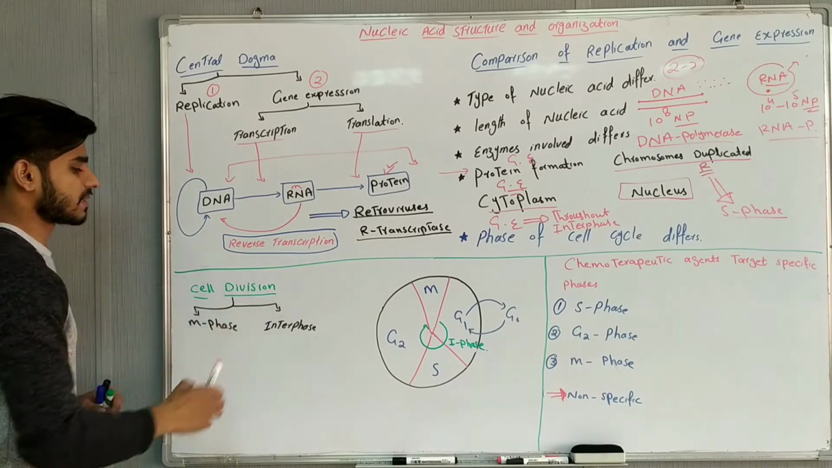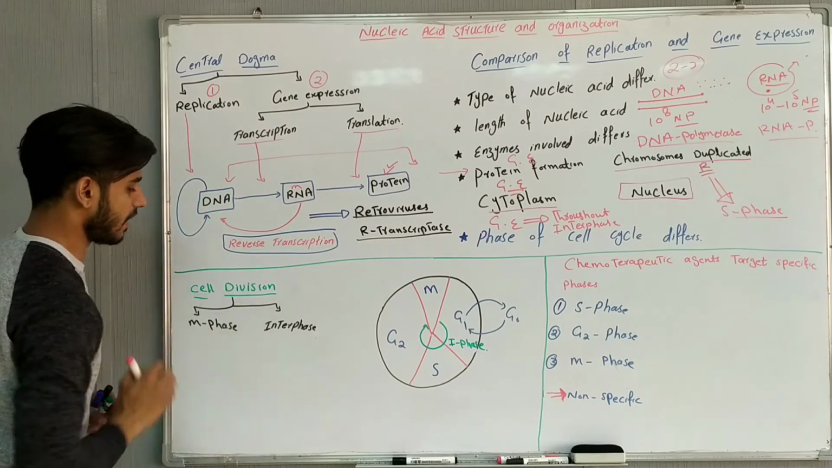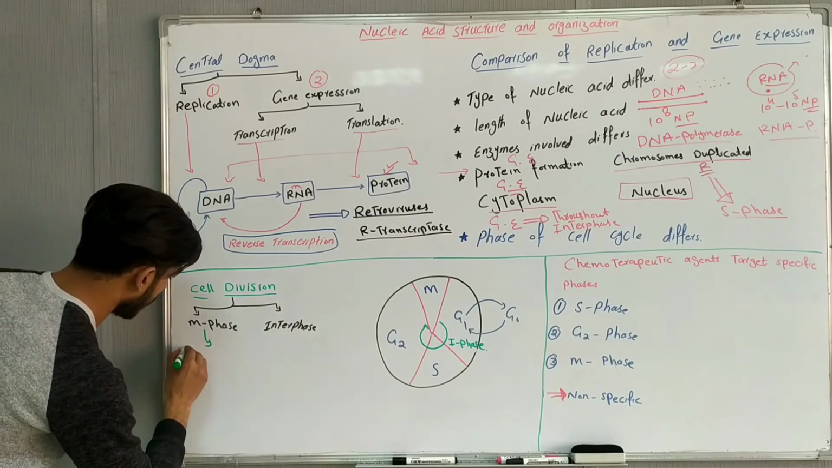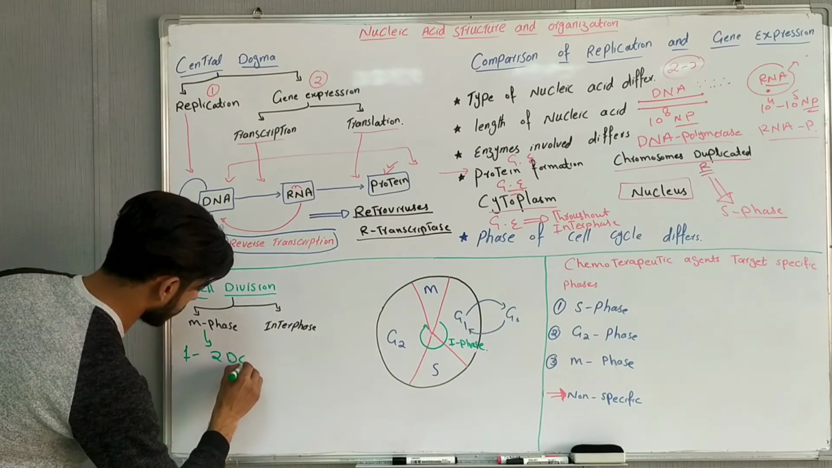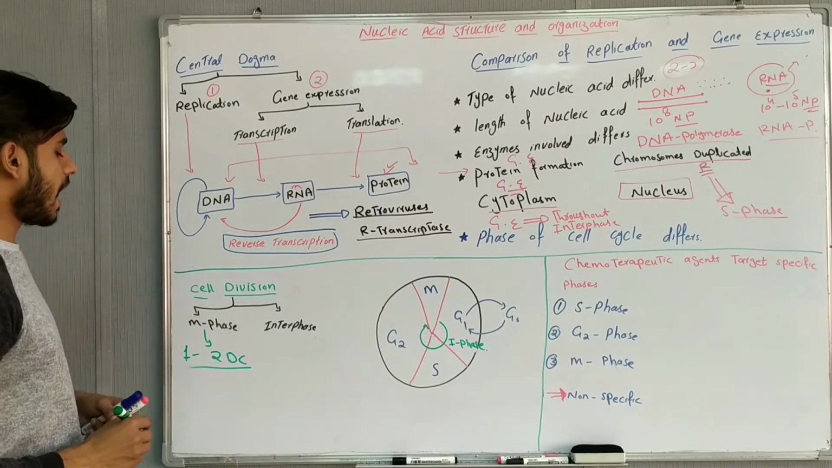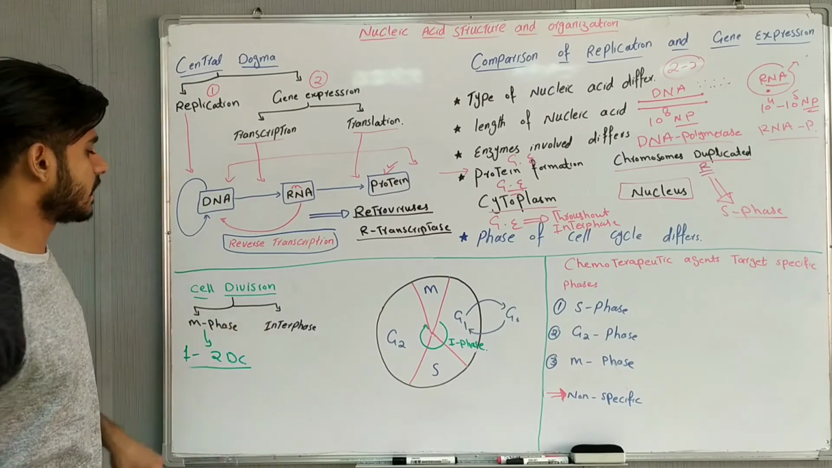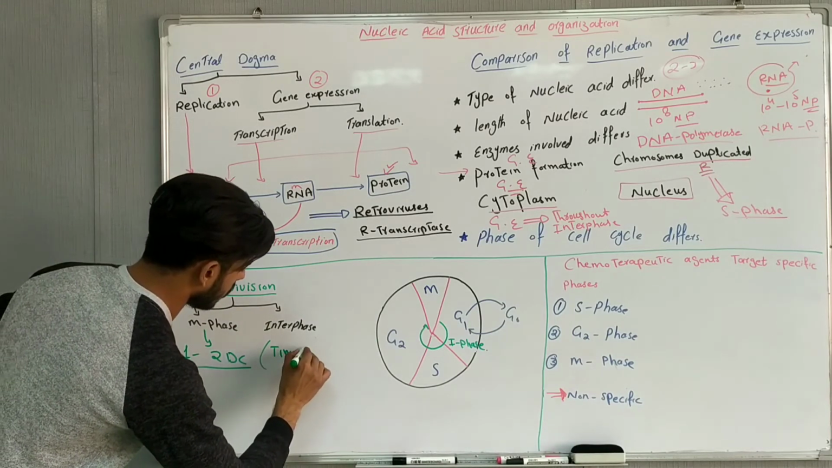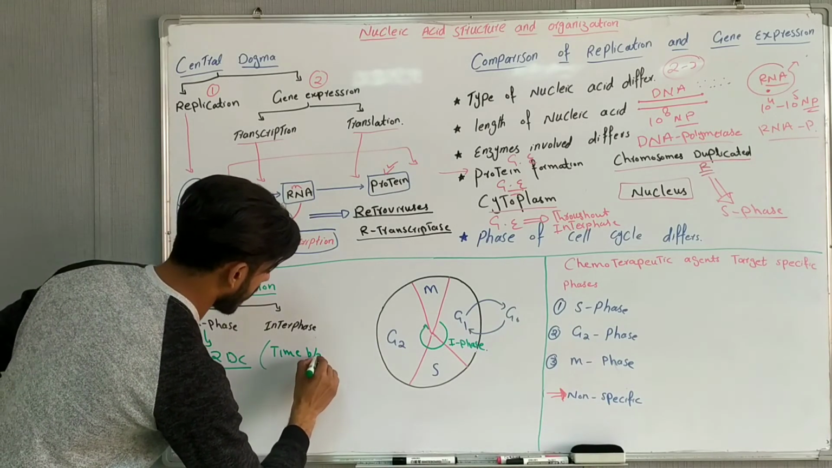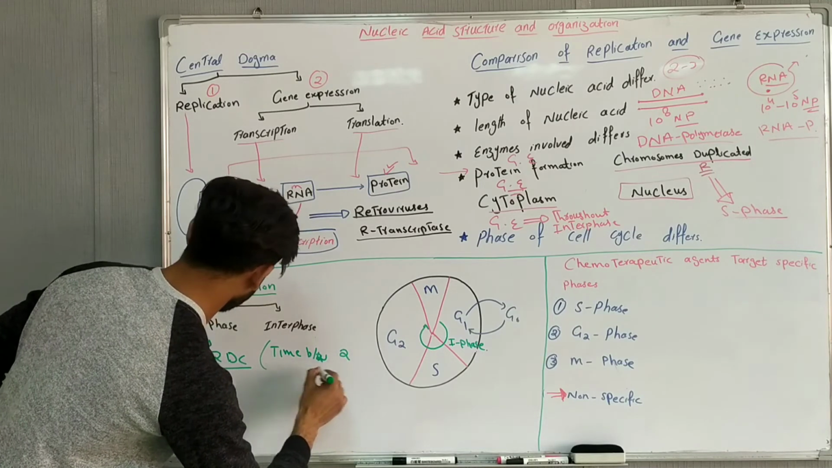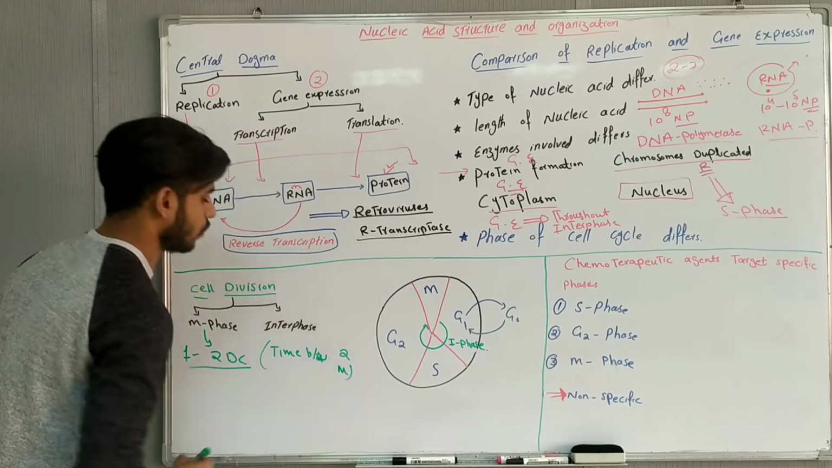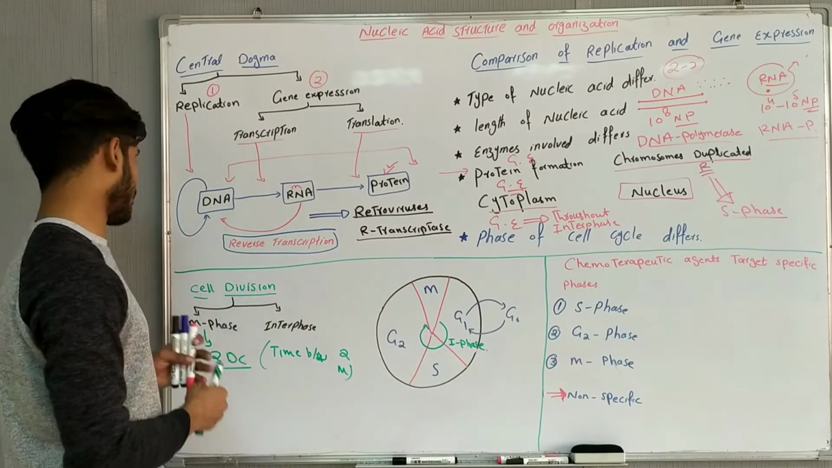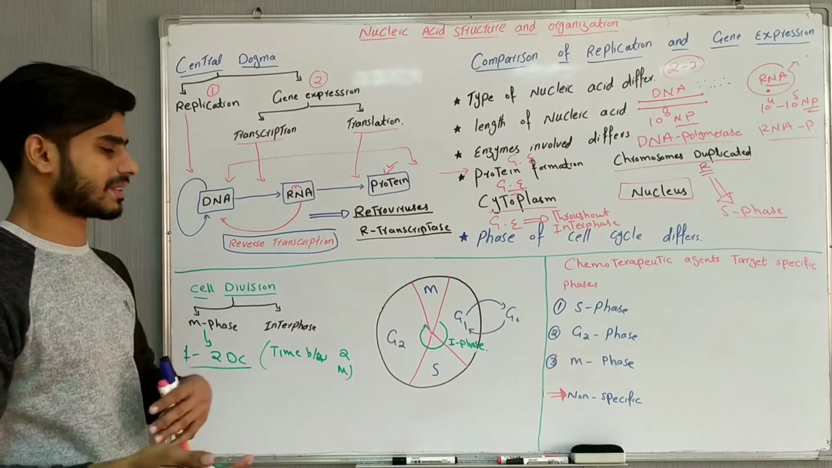You know that cell division consists of two things: mitotic phase and interphase. Mitotic phase is the production of two daughter cells from one. And interphase consists of different phases. It is the time between two mitoses, between two cell divisions. So interphase is the time between two mitoses, and mitosis is the one to two daughter cell production.